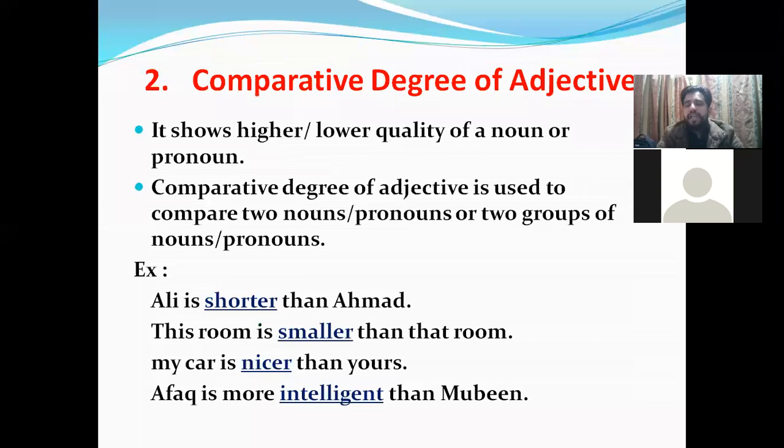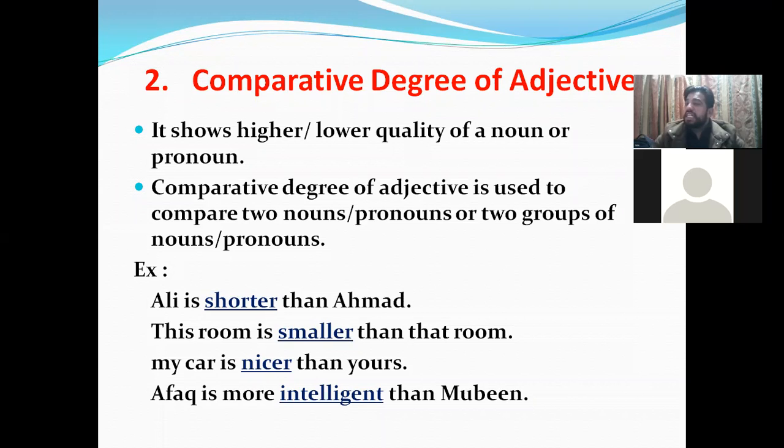Now comparative degree of adjective, the second degree, shows higher or lower quality of a noun or pronoun. The first one was simple degree. Now the second one is a higher degree, meaning higher than that, above that. So comparative degree of adjective shows higher or lower quality of a noun or pronoun. Comparative degree of adjective is used to compare two nouns or pronouns, or two groups of nouns or pronouns. So these adjectives are now used for comparison, and they also show the higher quality. Meaning you are comparing two nouns, so one noun has a higher or lower quality than the other noun.